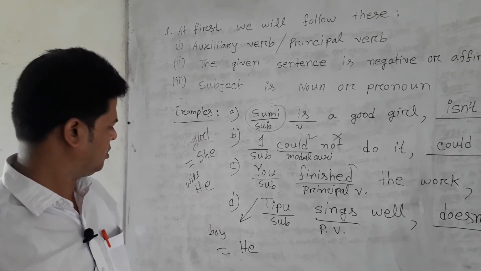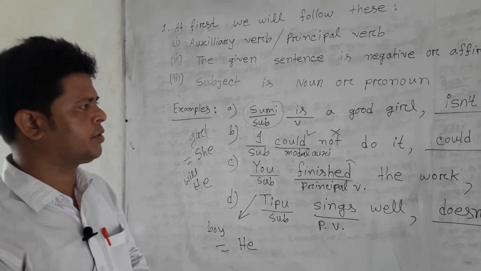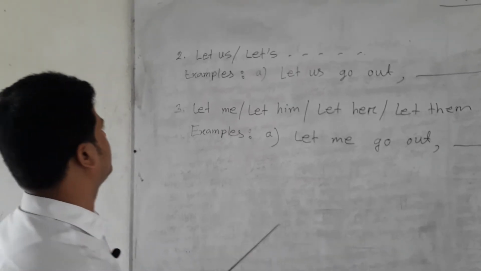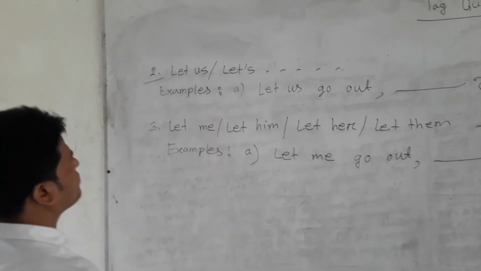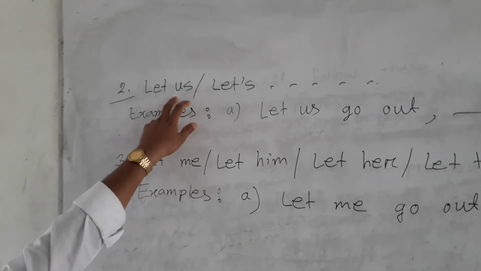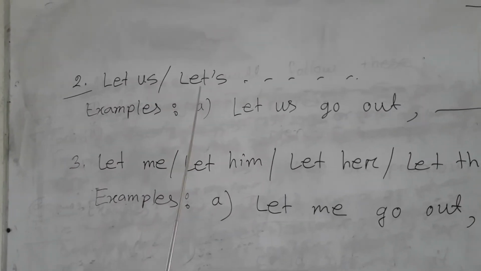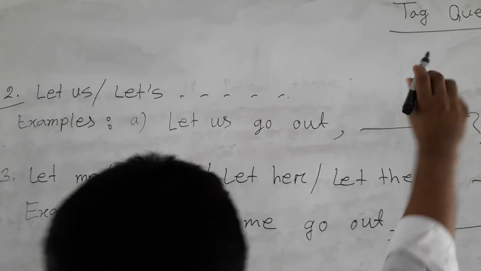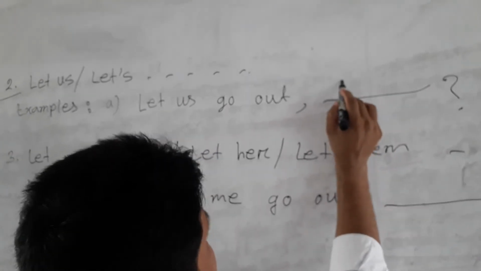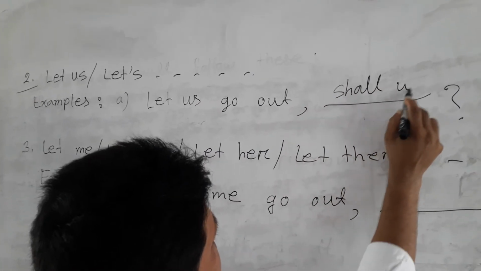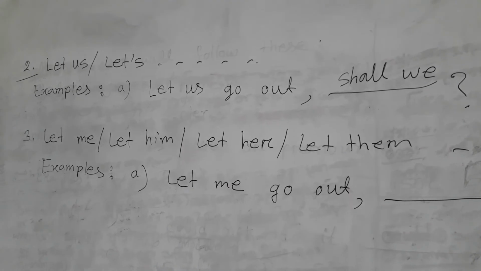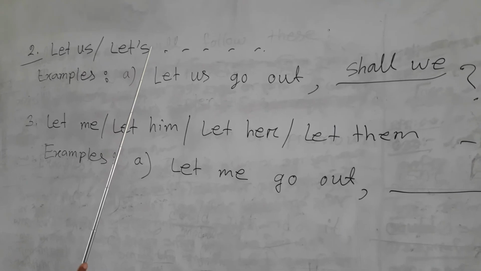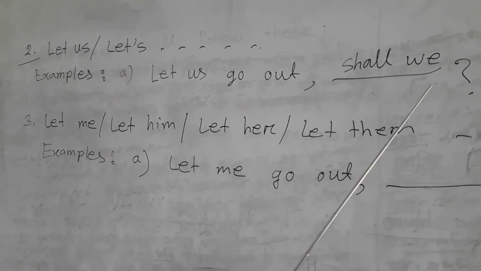Then we will go to the next rule, number 2. Dear students, now we will go to rule number 2. If the sentence starts with let us or let's, we will follow this: the answer will be shall we. Yes, students, we will always remember it. If the sentence starts with let us or let's, we will use shall we.